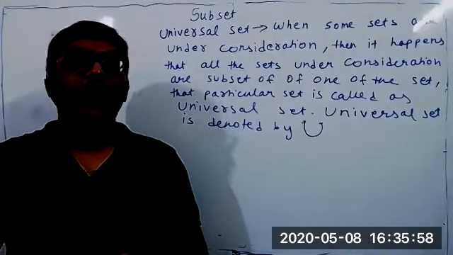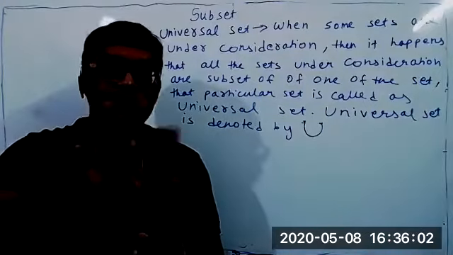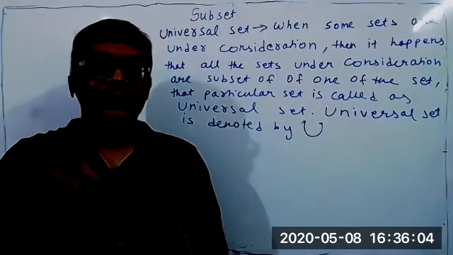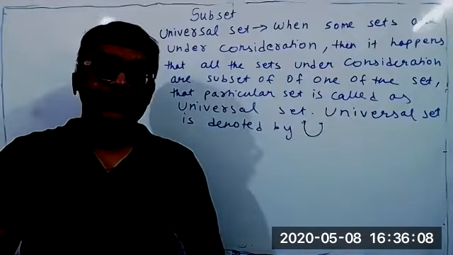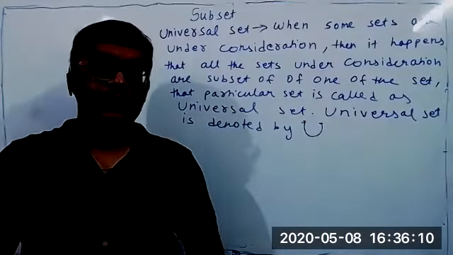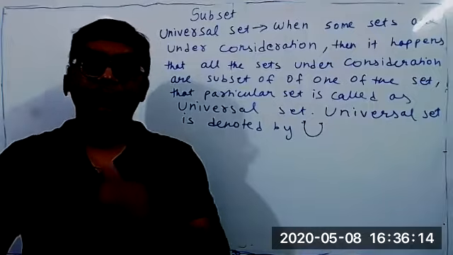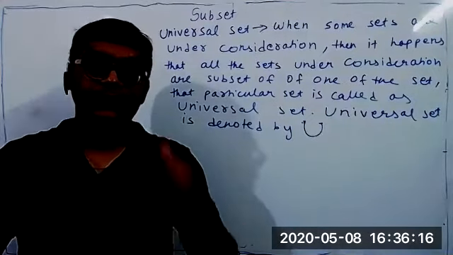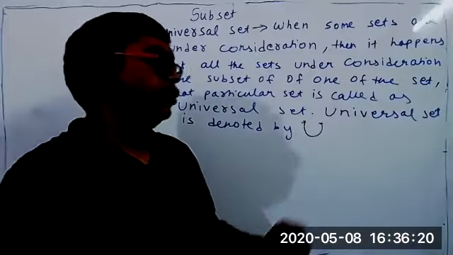Among those 5 sets, there will be one set of which all other sets are subsets. You know the meaning of subset, meaning all the elements will be present in that set. Then that particular set is called the universal set. The universal set is denoted by capital U.